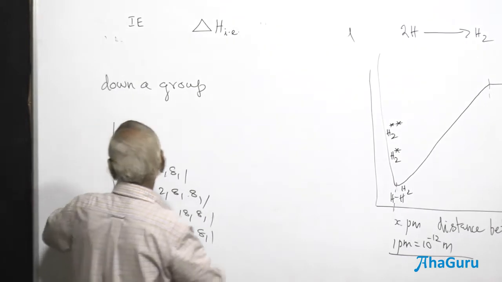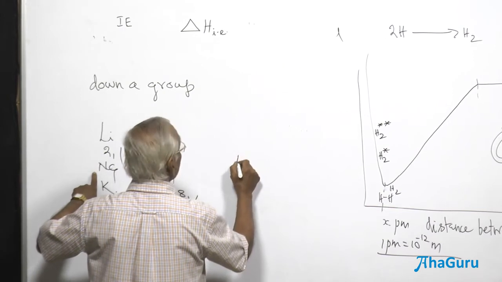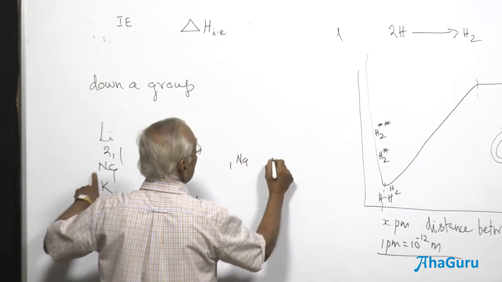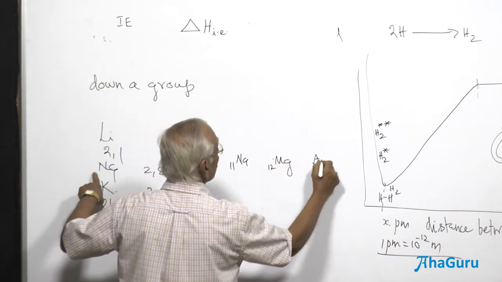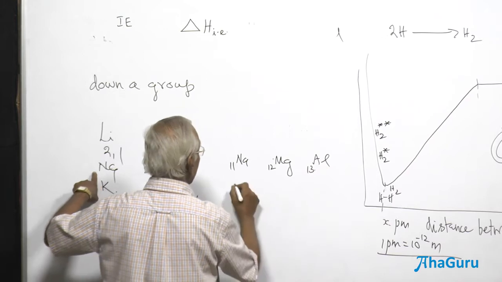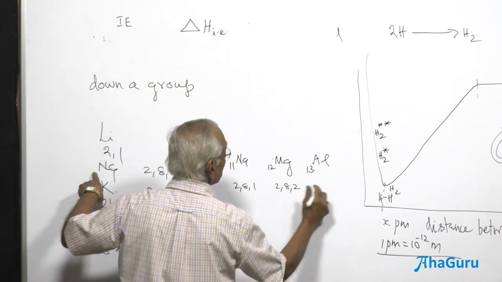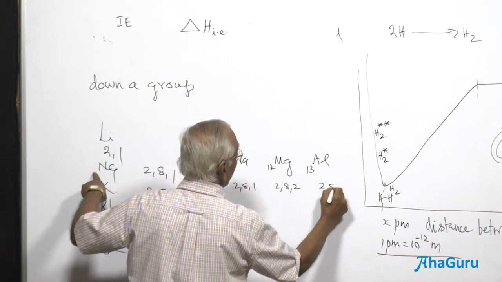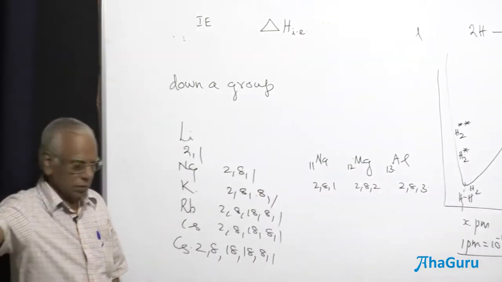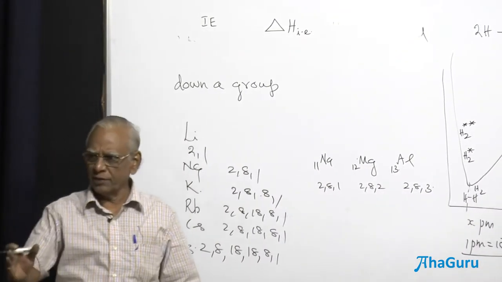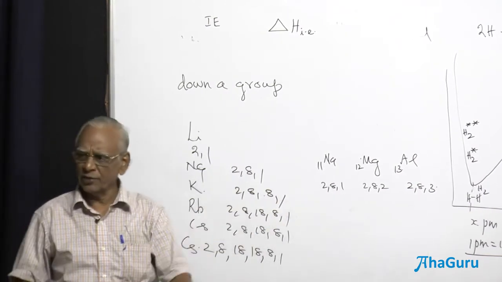Now, let me take sodium 11, magnesium 12, aluminum 13, with configurations 2, 8, 1; 2, 8, 2; 2, 8, 3. Then I'll ask you, the total number of inner electrons in sodium, magnesium, aluminum are the same.